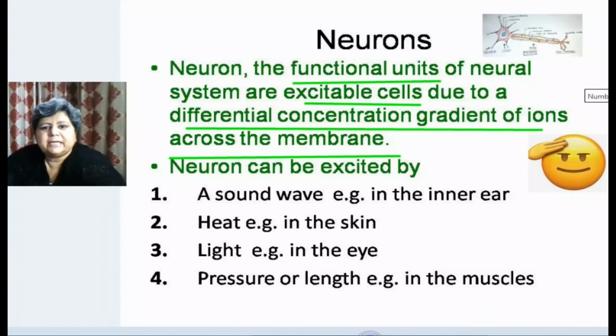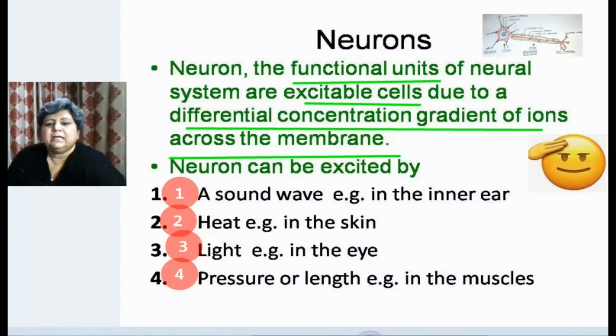Neurons can be excited for different reasons. They may be excited by sound waves, as in the inner ear, where neurons are present which are excited by sound waves. Similarly, skin has certain neurons which can be excited by heat. The eye has certain neurons which are excited by light. And similarly, muscles have certain neurons which are excited by pressure or length. So in other words, sound, heat, light and pressure are the stimuli which can excite the neuron.